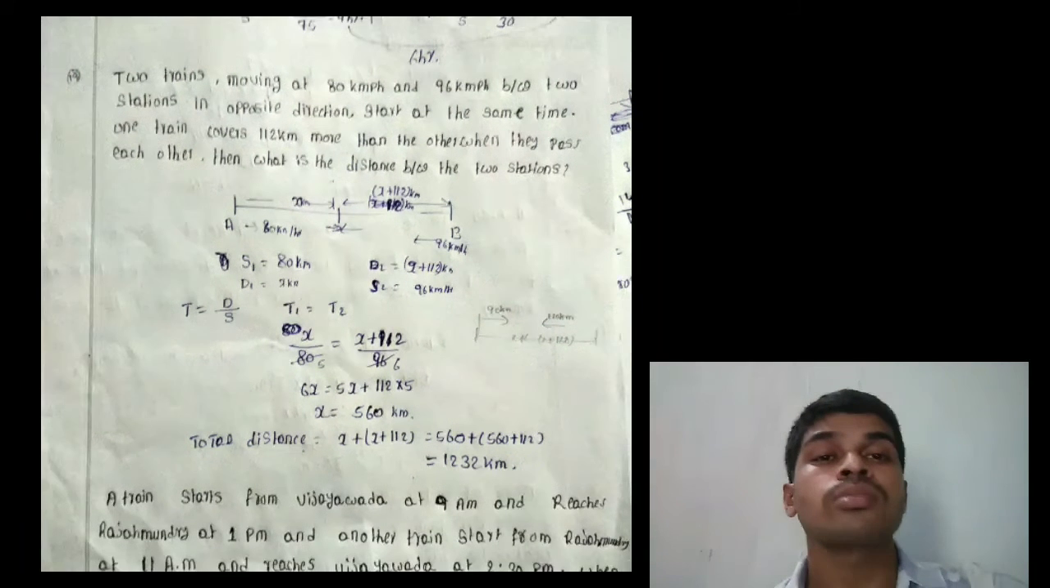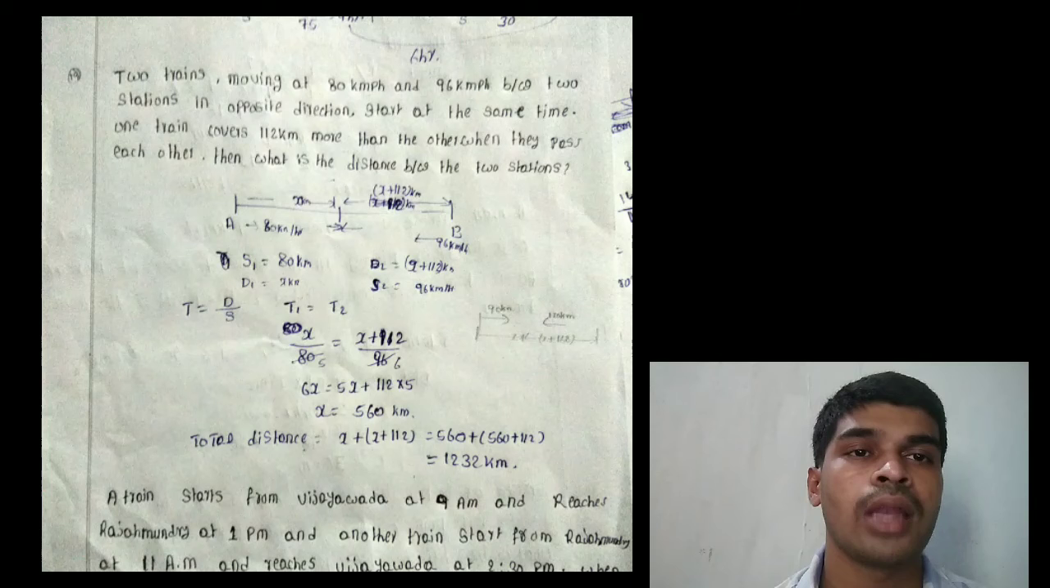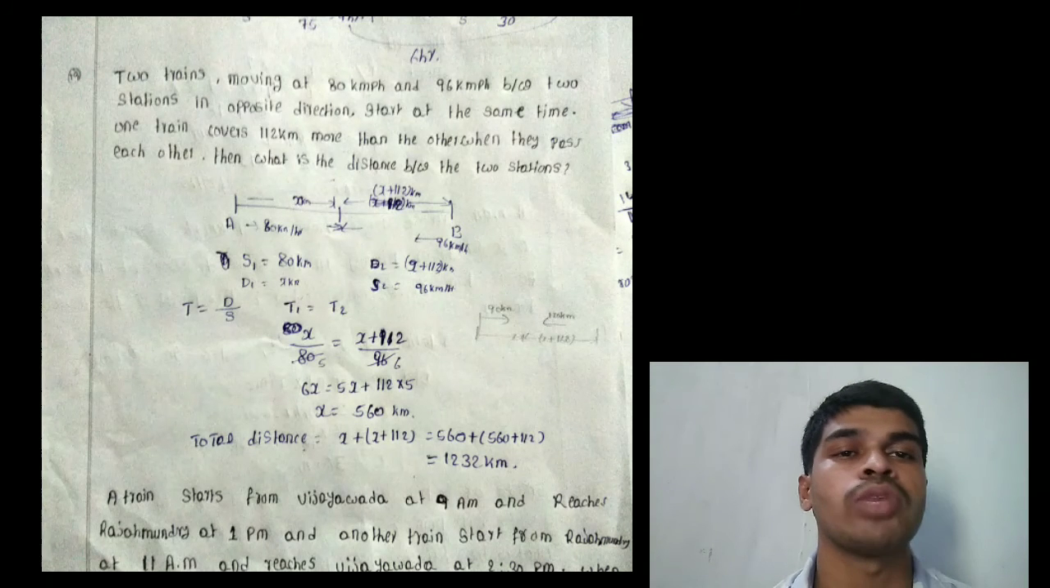Next problem. Two trains moving at 80 km per hour and 96 km per hour between two stations in opposite directions, starting at the same time. One train covers 112 km more than the other train when they pass each other. Then what is the distance between the two stations? Listen.